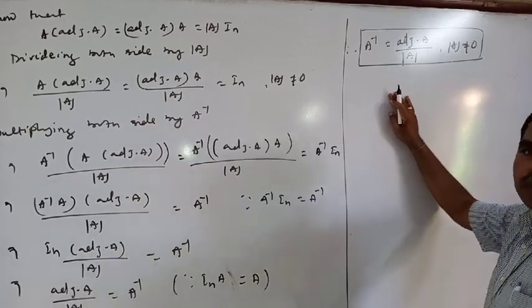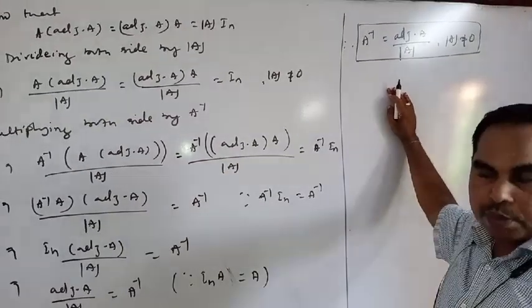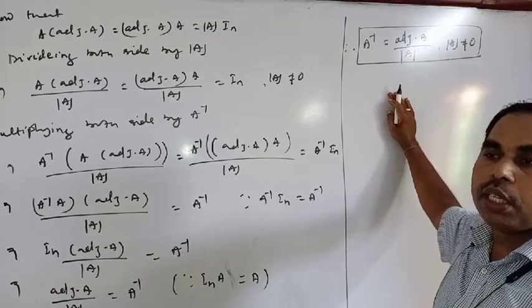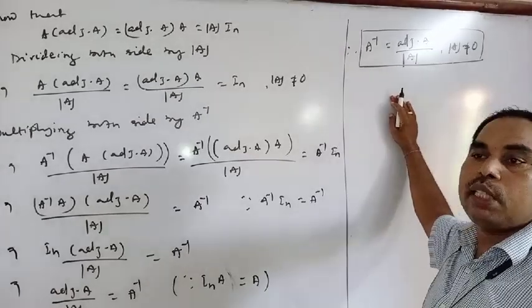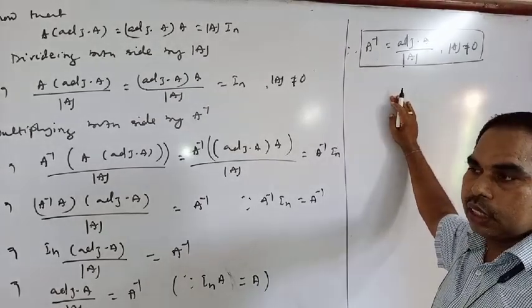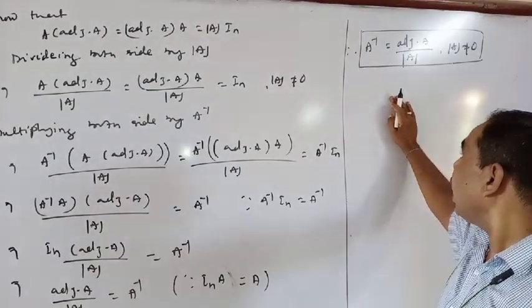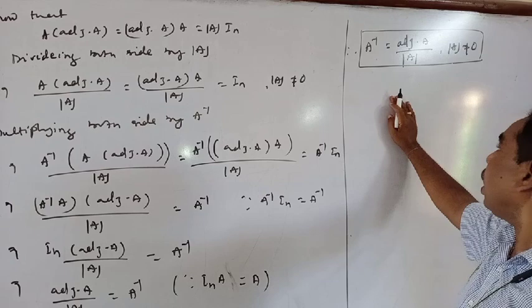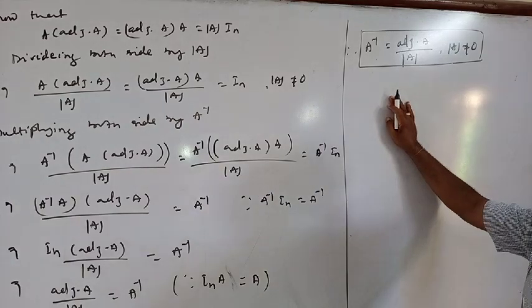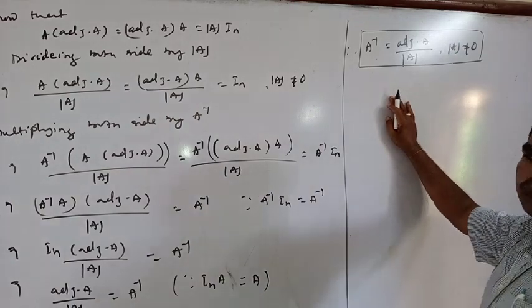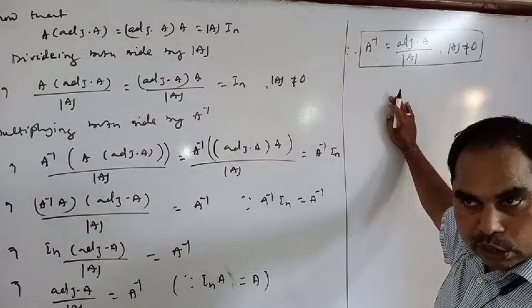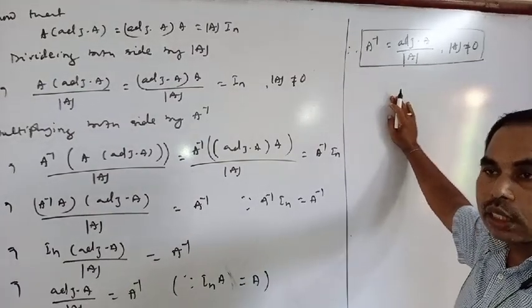So first find the determinant of A. If determinant of A is not equal to 0, then A inverse exists. Then find the adjoint of A, and A inverse is equal to adjoint of A divided by determinant of A. Suppose determinant of A is equal to 0, then A inverse does not exist.